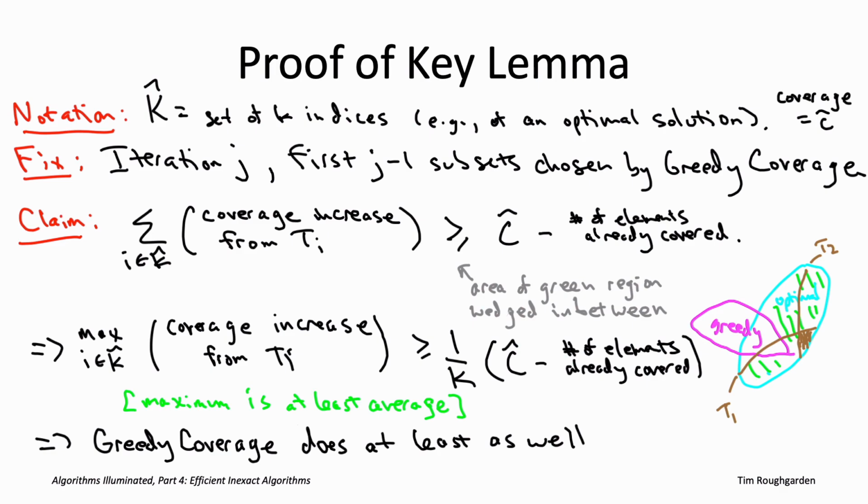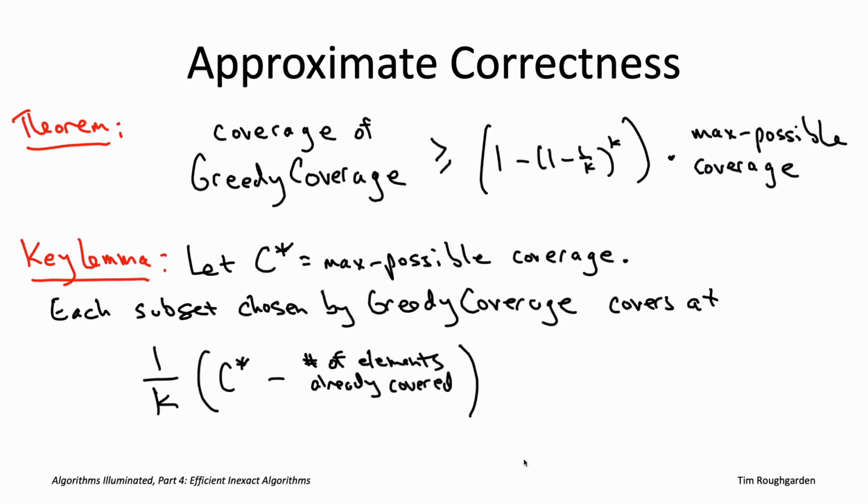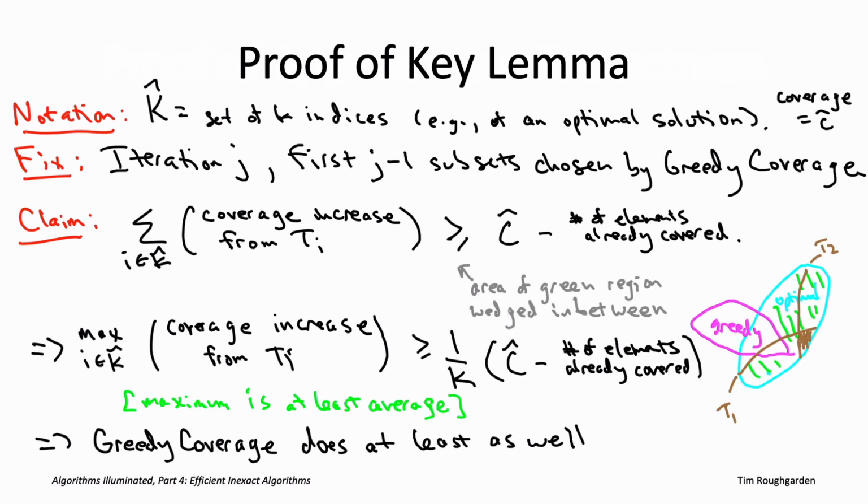And now we really are done. For all we know, the reference solution could be an optimal solution. So this capital C hat would then be the same as the capital C star we have in the lemma statement, the maximum possible coverage of any collection of k subsets. And then this is exactly the guarantee that we stated, that each iteration of the greedy algorithm makes progress lower bounded by 1 over k times the deficiency of the current solution.